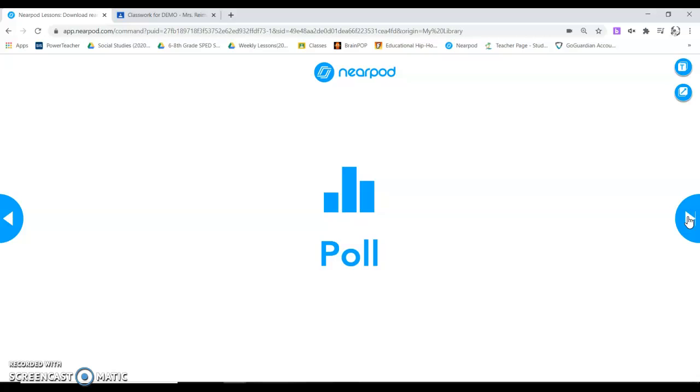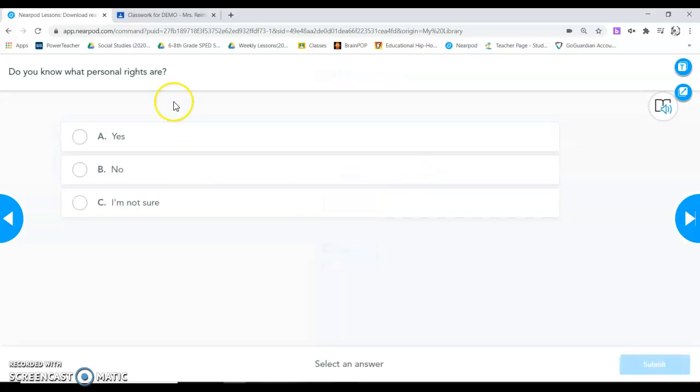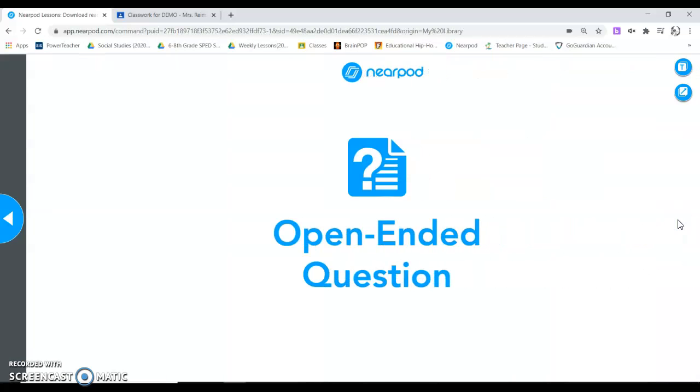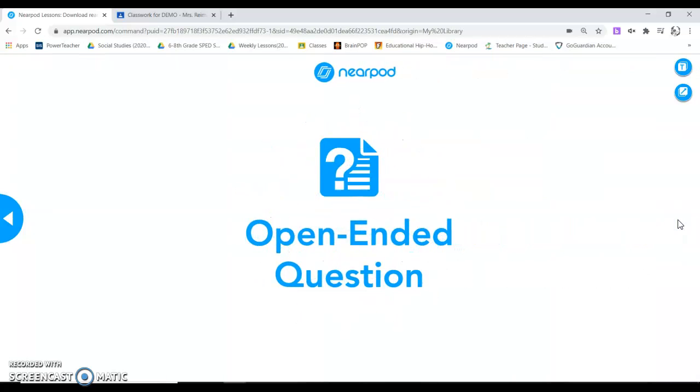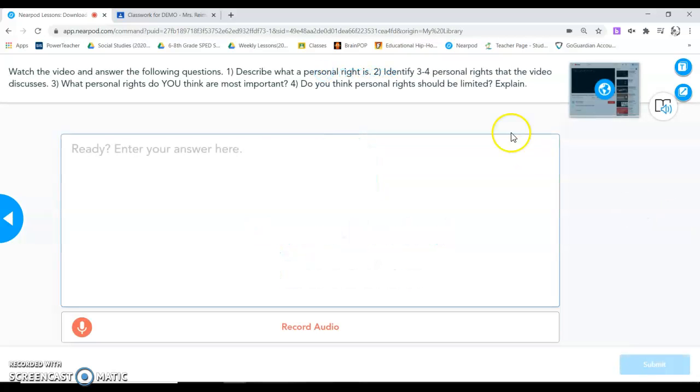Then you'll do a poll. You could just click on, do you know what personal rights are? You say yes, you do, or no, you don't, or you're not sure. Again, your opinion can't be wrong. You can listen to the question by clicking on this book and it will play it for you. You can hear it. If you're not sure what these words mean, maybe it could break it down for you. Then you'll do the open-ended question here.